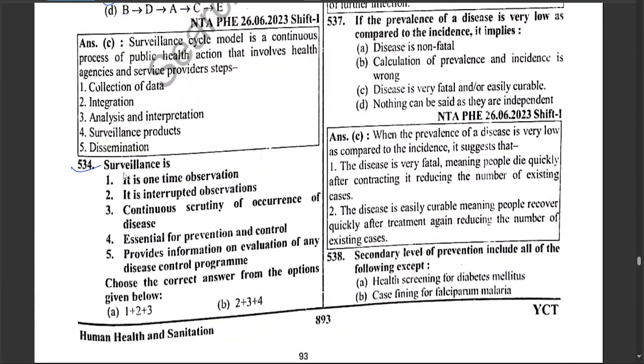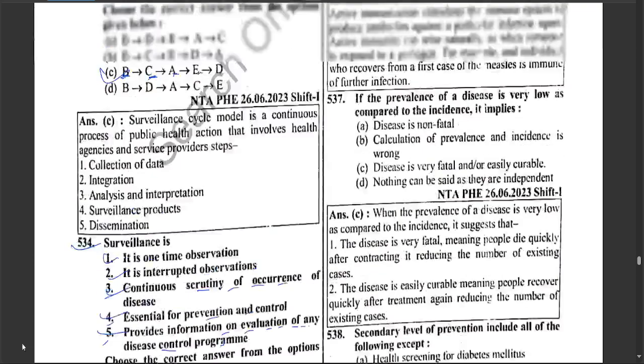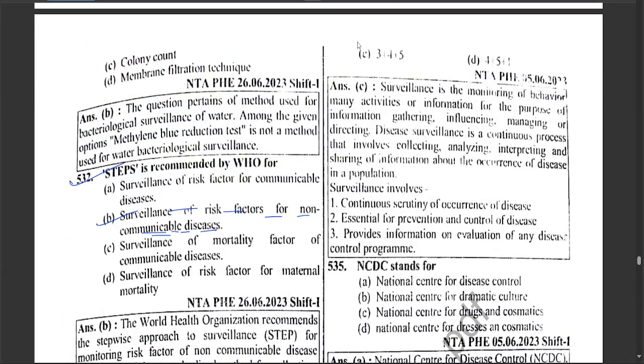Surveillance is a one-time observation. It is an uninterrupted observation, continuous scrutiny of occurrence of disease, essential for prevention and control, and provides information on the evolution of any disease control program. The correct answer is 3, 4 and 5. Okay? And C is correct.